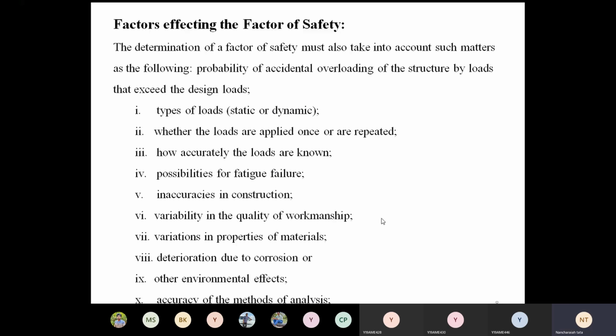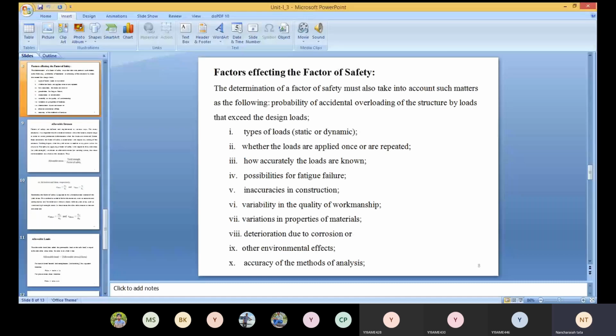Is it clear? So up to this we discussed in the last class: what is factor of safety, what is margin of safety, and what is the importance of factor of safety. Explain the importance of factor of safety, or define the factor of safety. These are all parameters to define the factor of safety.